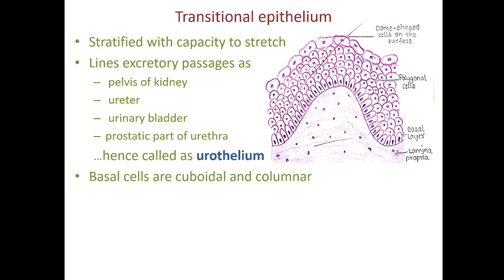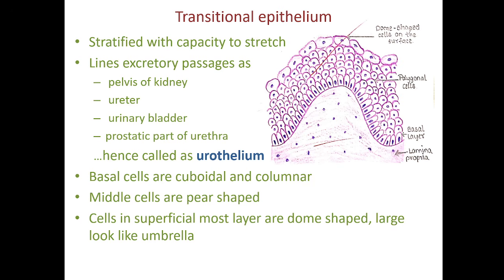The basal cells are cuboidal or columnar. So in this picture, you can see the basement membrane. On the basement membrane, the cells are columnar. Middle cells are pear-shaped. Cells in the superficial-most layer are dome-shaped. You can see the cells in the uppermost layer are quite bigger. Even under low power, and under 40x, you can see it very clearly. The cells are dome-shaped, the big cells. They look like umbrellas, so we can also call them umbrella cells or dome-shaped cells.